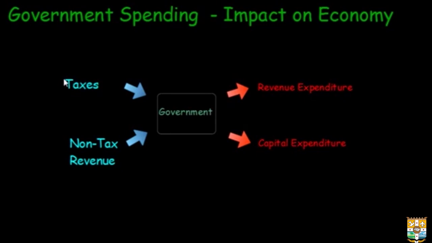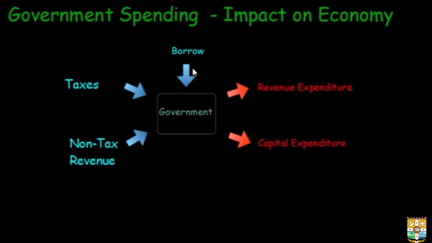So now that we have seen the two main sources of income for the government and the two main sources of expenditure for the government, we need to understand what is a deficit. Now it so happens that in some years, the government spends more money than it earns. When the government spends more money than it earns, then the question is, from where does the government get that extra money? So hypothetically speaking, if the government earns 100 from taxes and spends 150, from where does the government get that 50? And the answer is that the government essentially borrows that money.